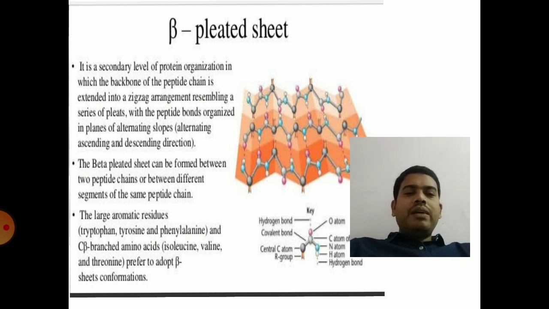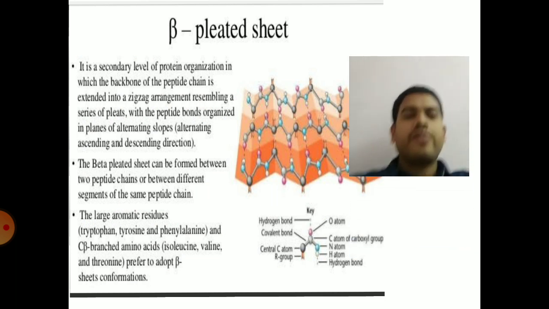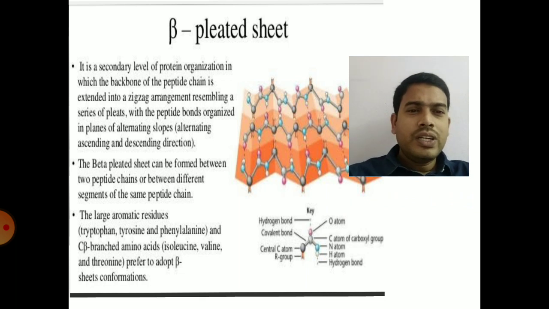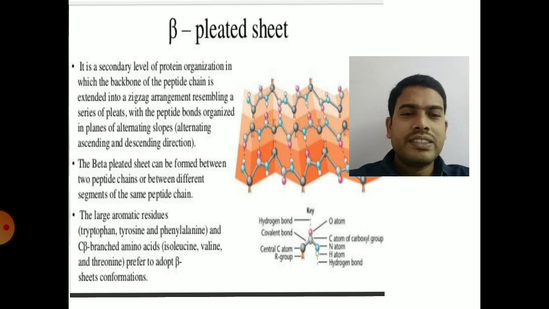So next one is beta pleated sheet. The protein structure will be in the form of sheets. That is called beta pleated sheet.